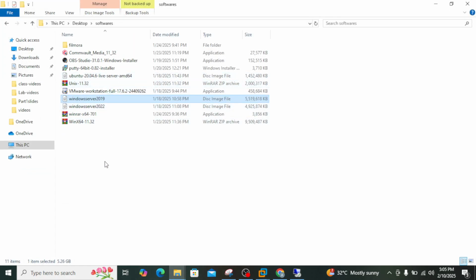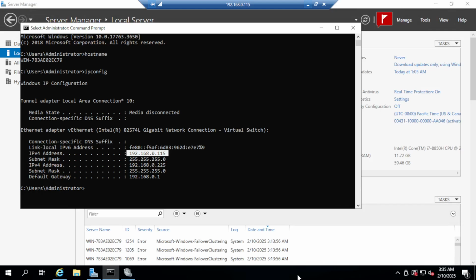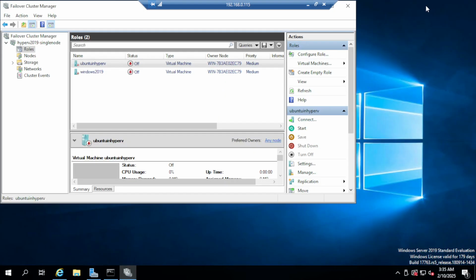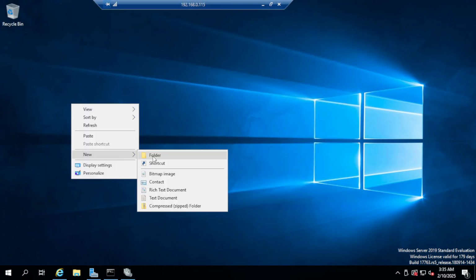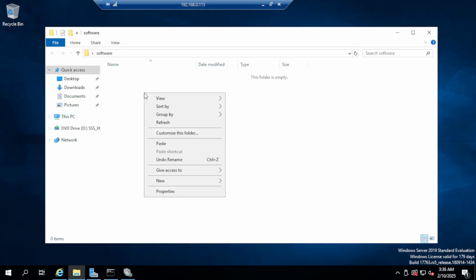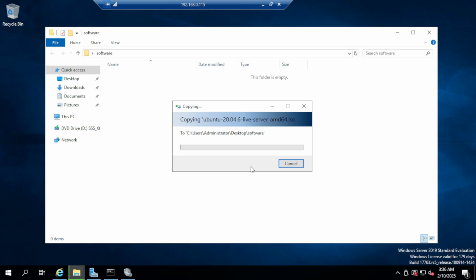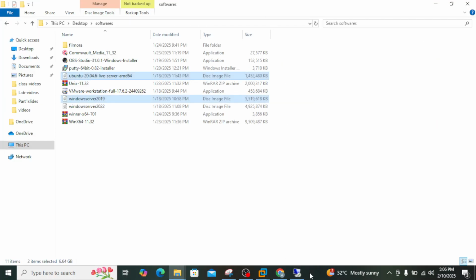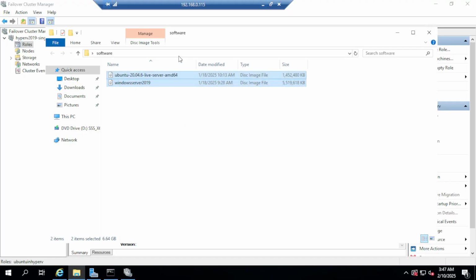What I'm going to do is Control C these two ISO images and place them on the desktop. I can create one folder here, like softwares. It's going to take some time, so I will pause and come back. Okay, so we are back now. The software, the ISO images, has been copied onto this machine.